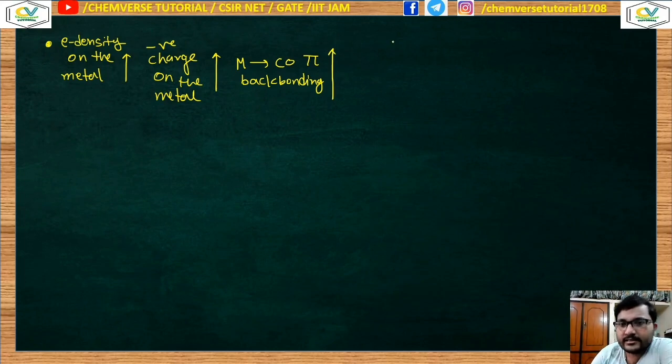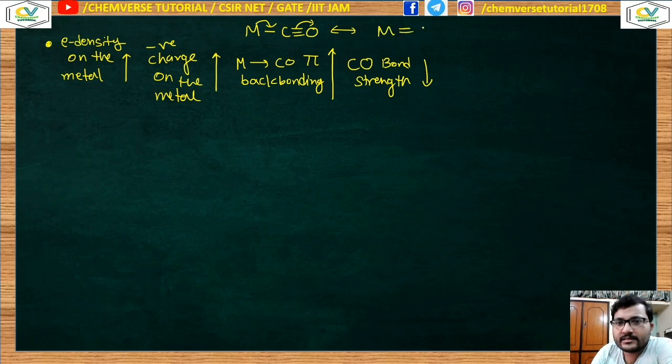If back bonding increases, then automatically the carbonyl bond strength will decrease, because in the previous class I discussed that in this structure of the metal carbonyl binding, the metal is donating electron density to the pi star of the CO ligand. In the carbonyl portion, the bond order was 3, from here one bond is broken, so it is now 2. Bond order decreasing means bond strength decreasing.